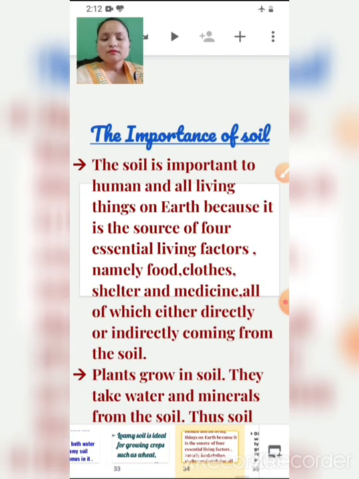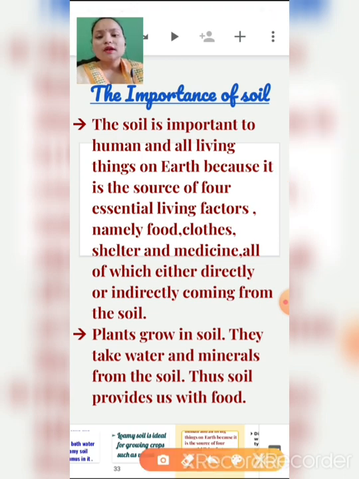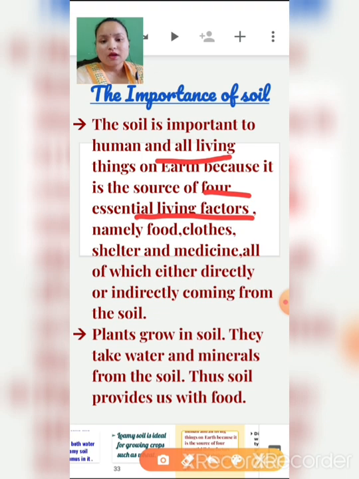So let's see the importance of soil. Soil is important to humans and all living things on earth because it is the source of four essential living factors: food, clothes, shelter and medicine. All these four essential factors are directly or indirectly coming from the soil.